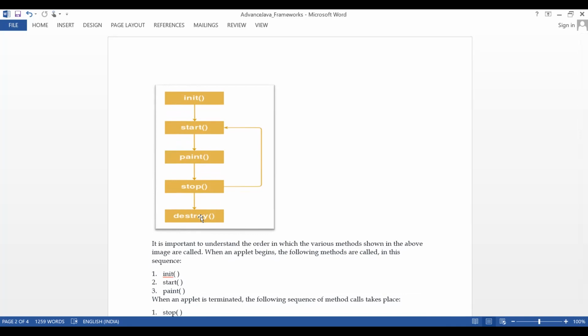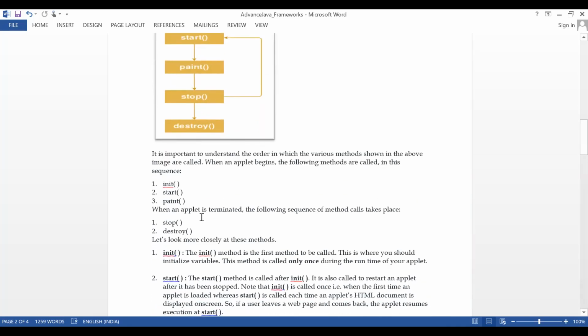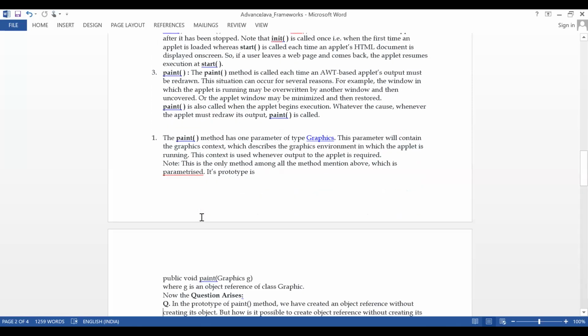So before you start with servlet, you must know about applet. So applet lifecycle we have seen, right? Servlet based applications also have the same kind of feature, but with something different. Okay.